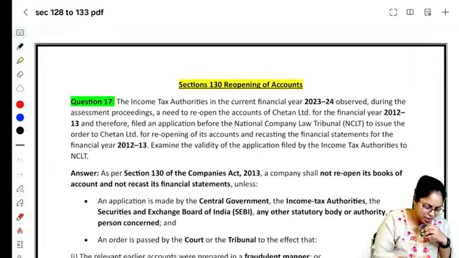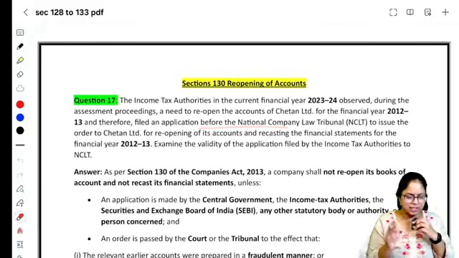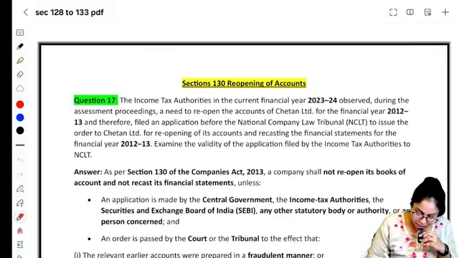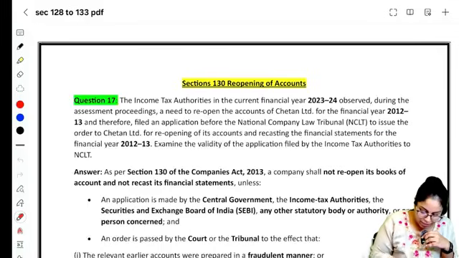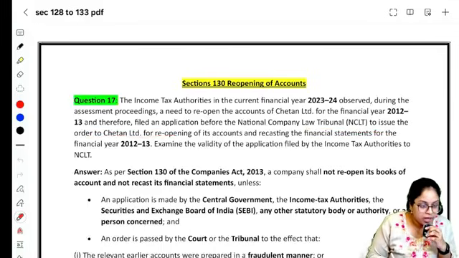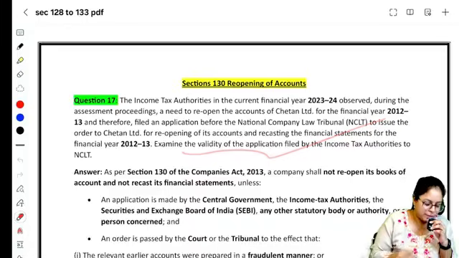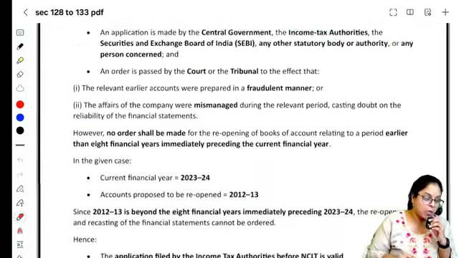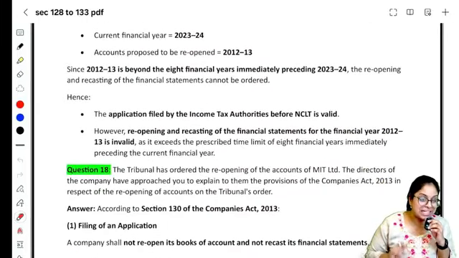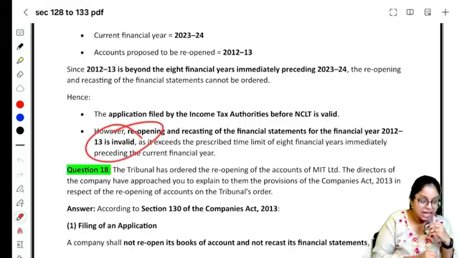Right? Therefore, they filed an application with the NCLT. No matter you file, it will come rejected. They will reject, saying that 8 வருஷத்துக்கு முன்னாடி financial statements open பண்ண முடியாது. Right? So they have applied to the NCLT to order for reopening and recasting of the financial statements of the year 2012-13. Examine the validity of the application. The application is not at all valid because you can open only of the past 8 years. Yeah, the application is invalid.